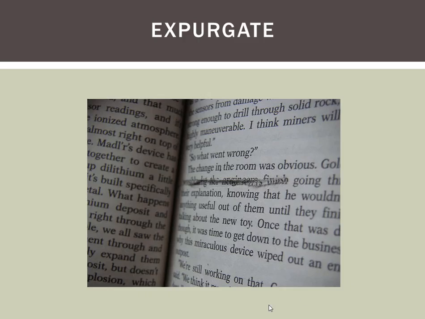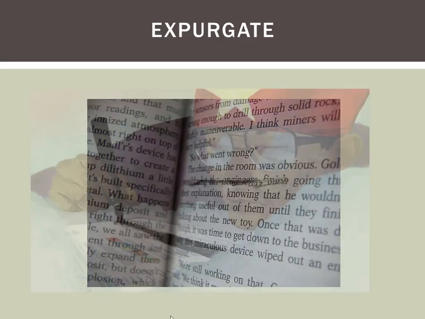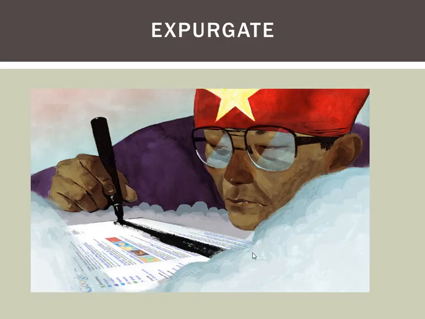Next word is expurgate, to remove objectionable passages or words from a written text. This is actually a Grimm's fairy tale. We talked about in class that Grimm's fairy tales were originally very dark and kind of scary for little kids. They have been expurgated to fit in with modern children audiences, so they're not quite so scary and dark. The Chinese government also expurgates the internet of anything that is counter to their aims or against the Chinese government.